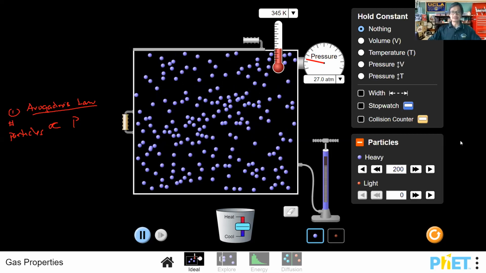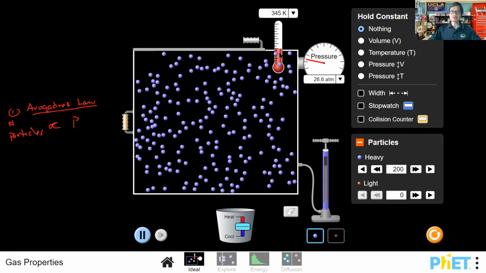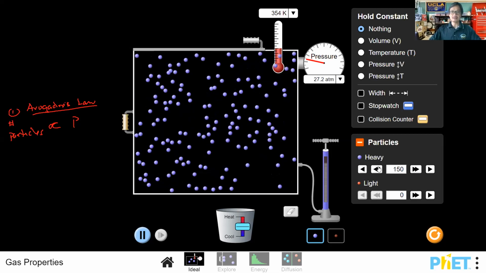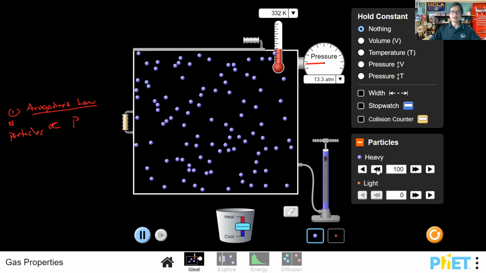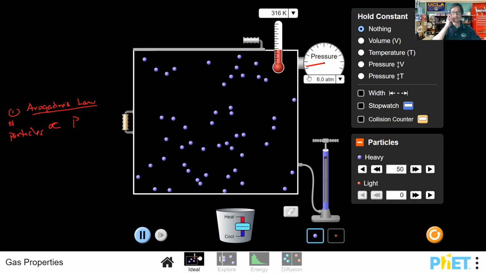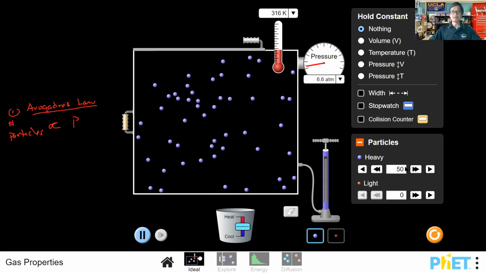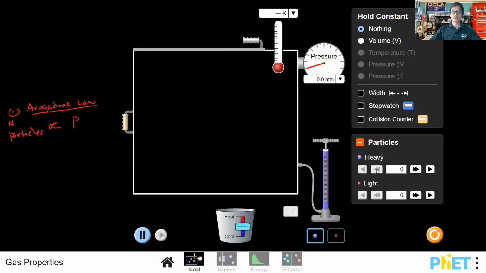But I'm sorry, one last thing I want to point out to you is that if you notice, the temperature has not changed. So make sure you keep that in mind, that the movement of these gas particles is what results in the change in temperature. Okay, so if we drop that all the way down, let's start all over.